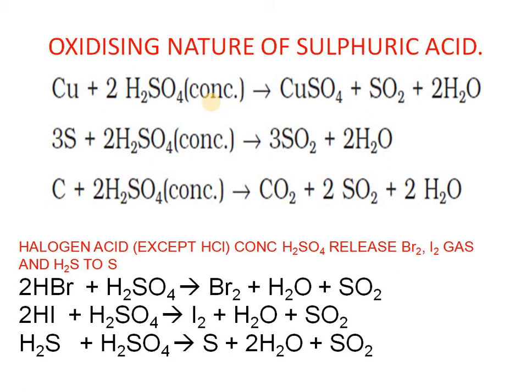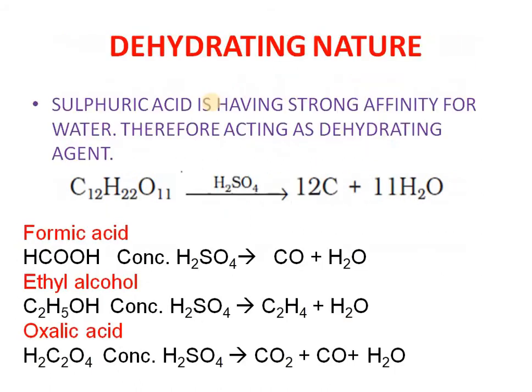Apart from that, halogen acid reaction with sulfuric acid also we can discuss. Any halogen acid except HCl, that is HBr and HI, on reacting with sulfuric acid will be oxidized. HBr will be oxidized to bromine and HI will be oxidized to iodine along with water and sulfur dioxide. So if H2S is there, H2S when reacting with sulfuric acid gives rise to sulfur, meaning reduction. Removal of hydrogen is also known as reduction.